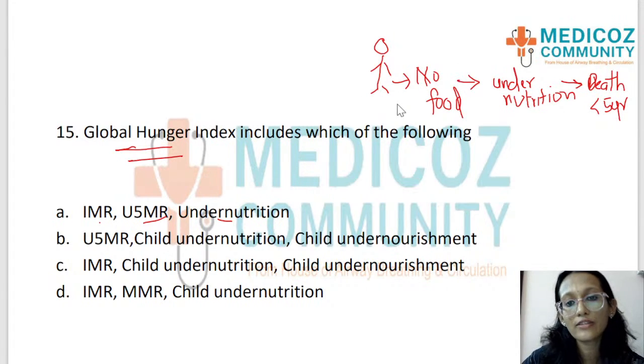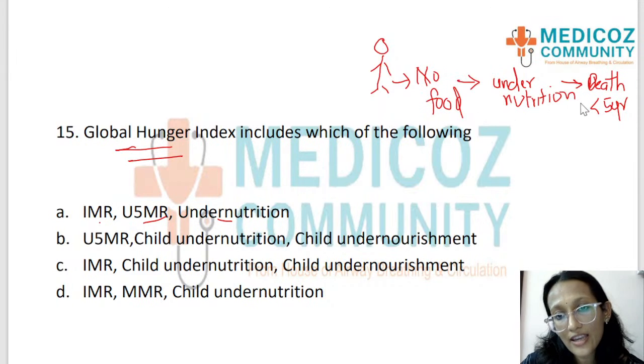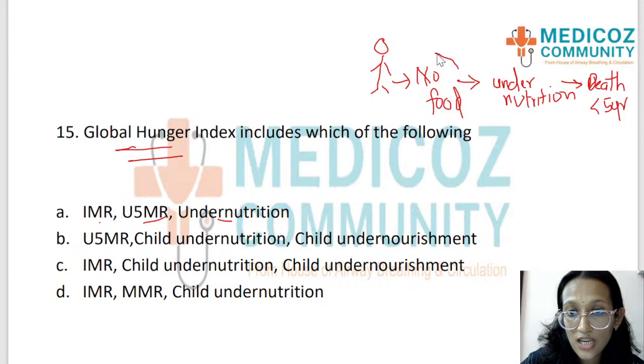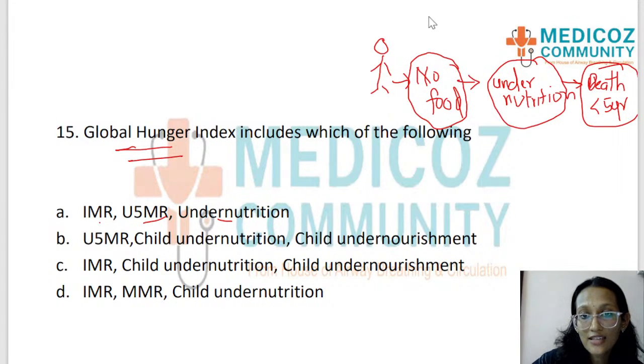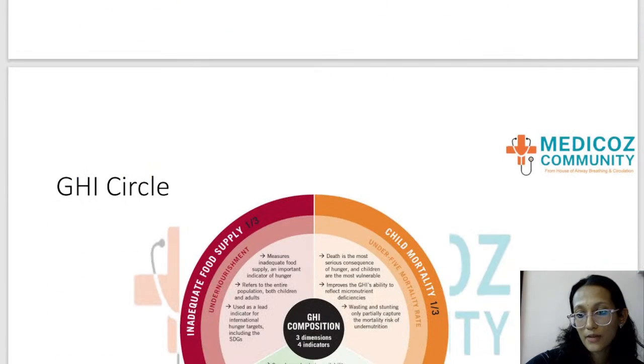This is a small child with no food supply. The child is going into malnutrition or undernutrition. The child is going to die of undernutrition before the age of 5 years. So here we have three concepts: no food supply, undernutrition and under 5 mortality. Okay, so that is what Global Hunger Index is. I hope you can see my picture.